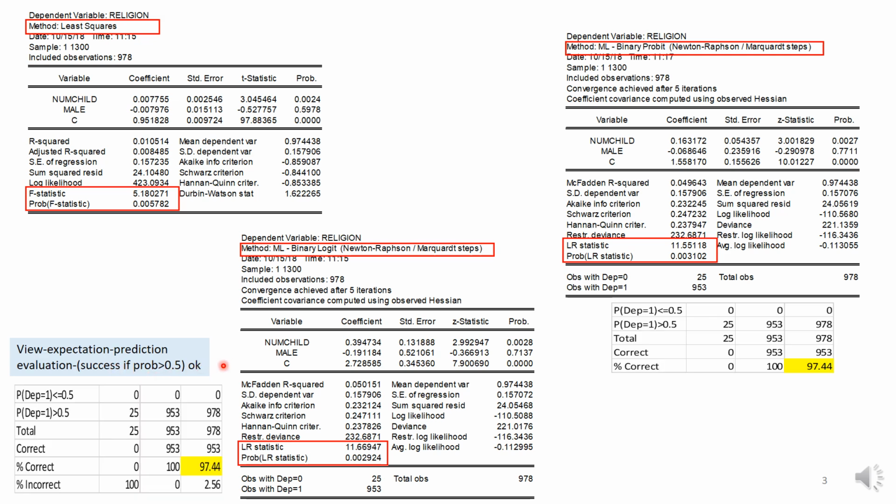When you do that, you can get this table. Here, if you want to see your count R squared, according to the model the correct predictions is about 97.44 percent if you use logit. Similarly, for probit.